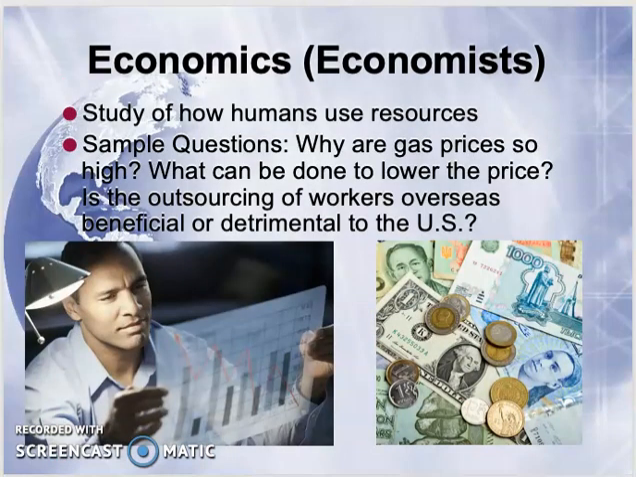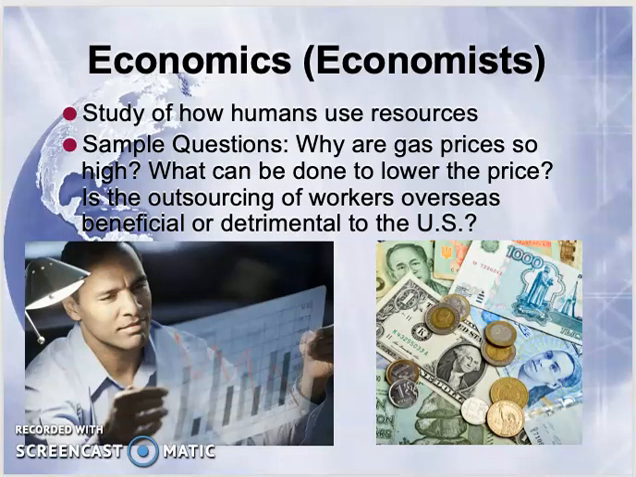The next field in the social studies is economics. People who study economics are called economists. They study how humans use resources. So one resource, for example, could be money, as you see in the picture on the bottom right, but it could be more than that. It could be the natural resources that occur in their environment.